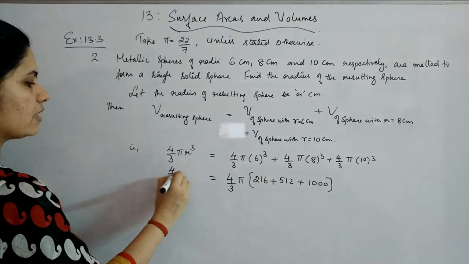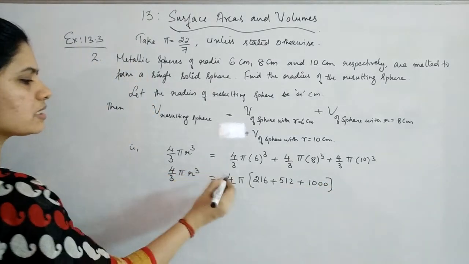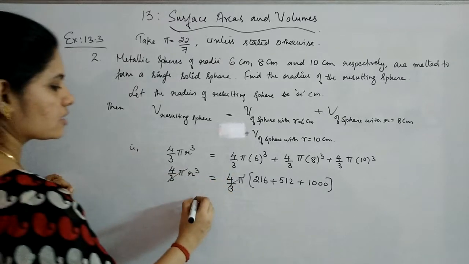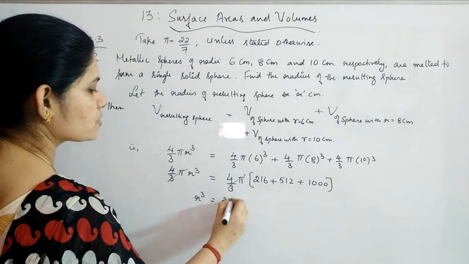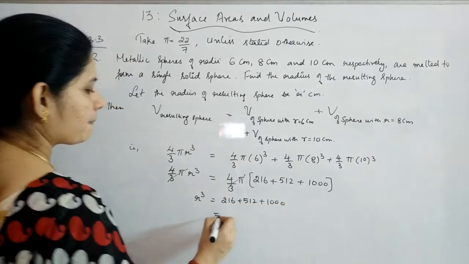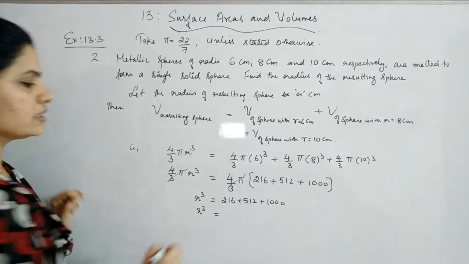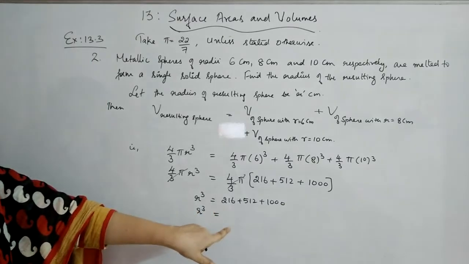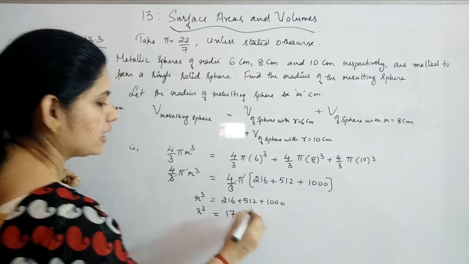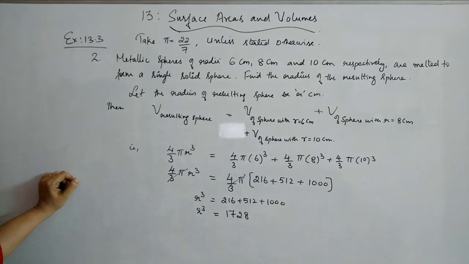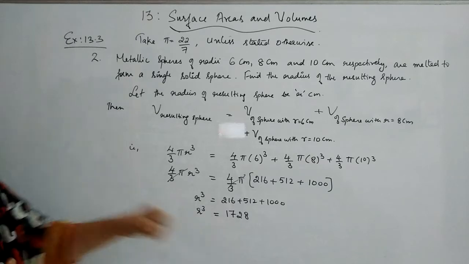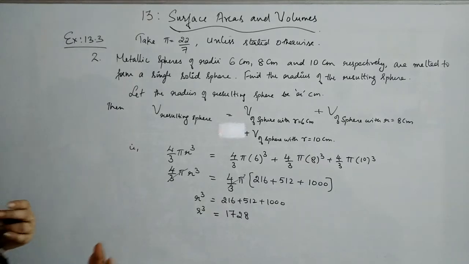Okay, so here you have 4/3 π r³ is equal to this, and this is common for both the things. So you are getting r³ is equal to 216 plus 512 plus 1000, and that means r³ is giving you the sum of these three as 1728. Now you have to see how you can represent 1728 as a cube of a number, so that you can find out the radius easily.